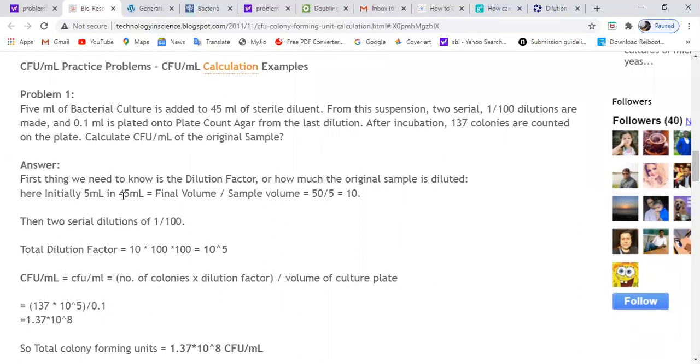Initially you have taken 5 ml into 45 ml, so already you have 10 times diluted. Then again you have made 2 serial dilutions of 1 upon 100, so you are adding 1 ml to 99 ml of fresh culture. So this is a 100 times dilution. You will multiply 100 into 100, two times, because you are making 2 serial dilutions. So there are 3 dilutions actually, 1 here and 2 here. So this is 10 into 100 into 100, 10 to the power 5.